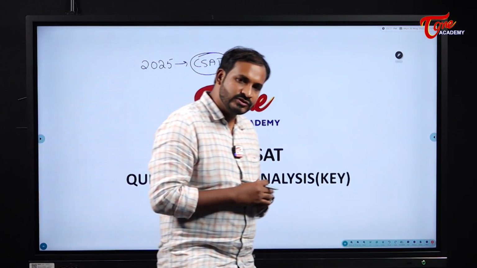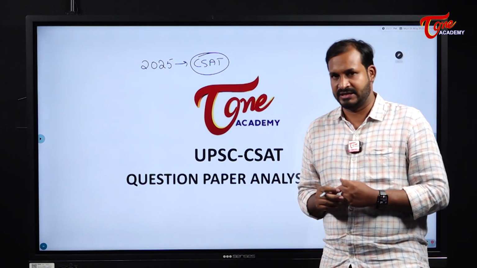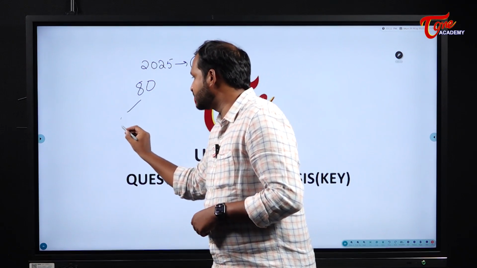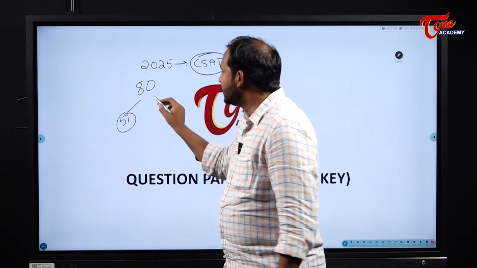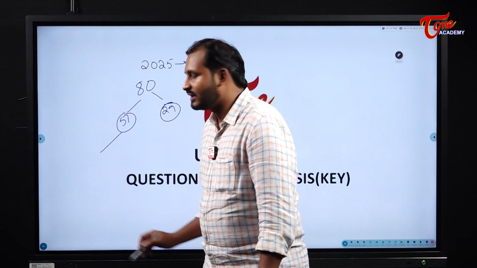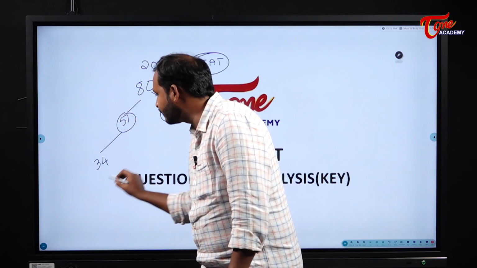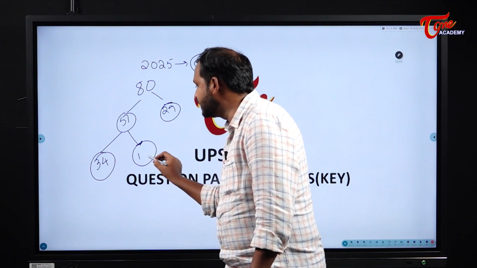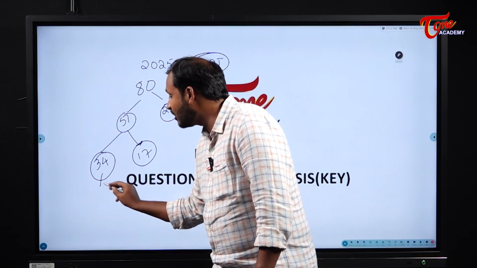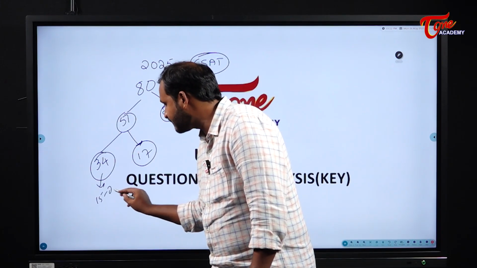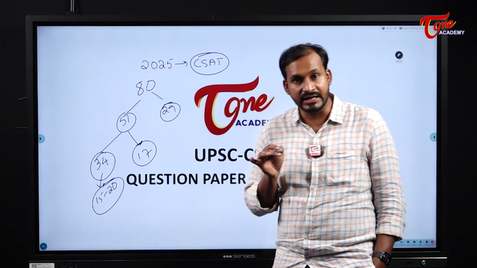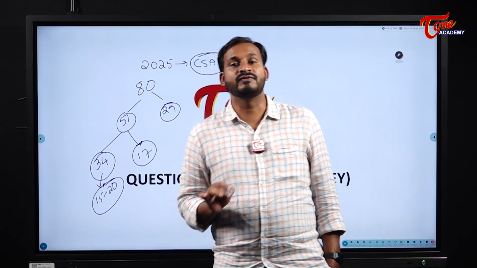Now, when it comes to this paper, out of 80 questions, 51 questions are from reasoning and quant and 29 questions are from reading comprehension. In these 51 questions, 34 are from the quant portion and 17 from the reasoning portion. In those 34, I am repeating, almost 15 to 20 questions are directly related to the number system. If you are really good in the number system, you can solve those 15 to 20 questions.